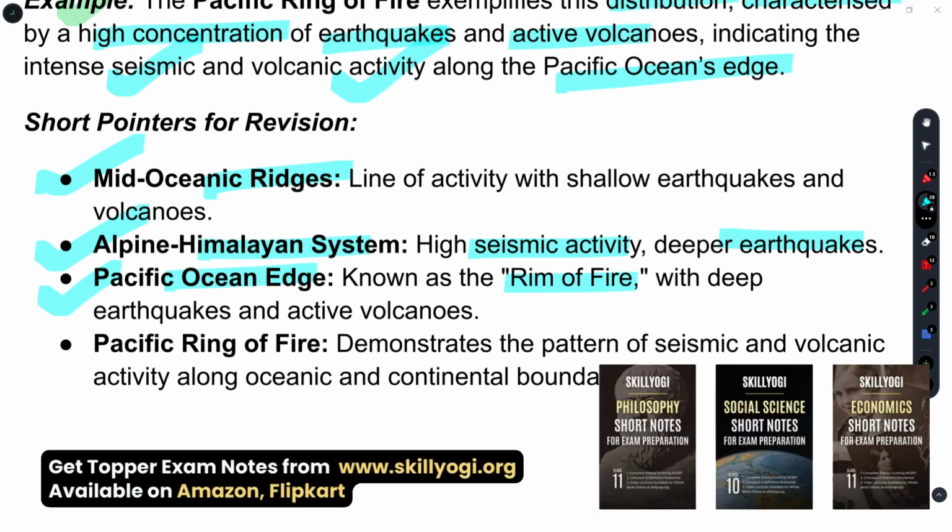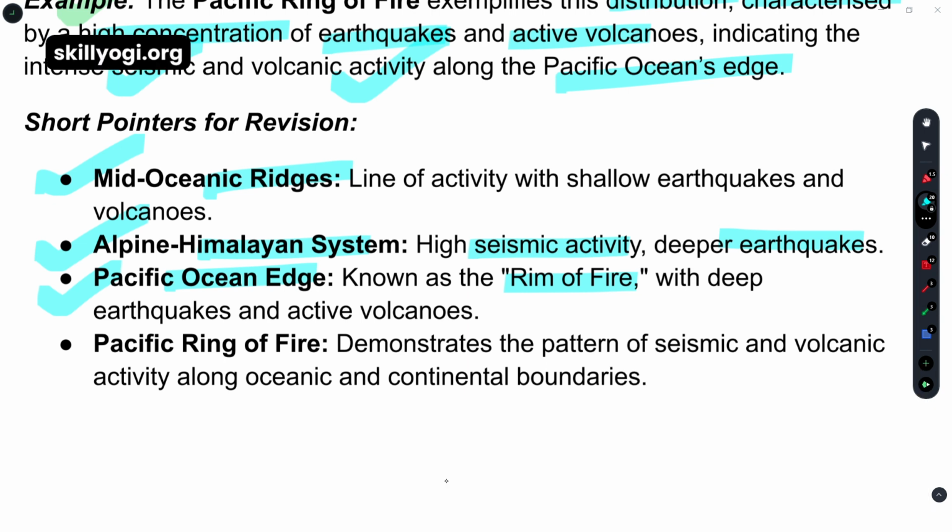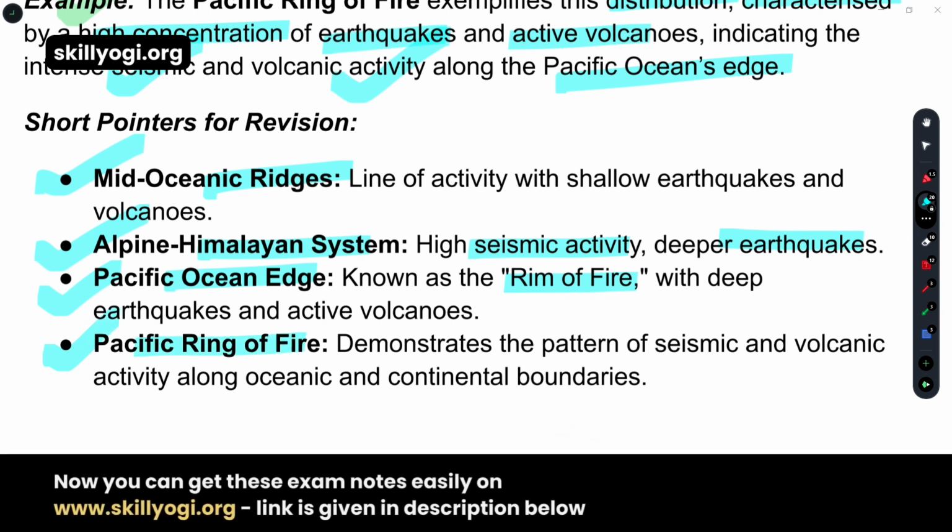Volcanoes have different classifications: active, dormant and inactive. Active volcanoes, that means in previous eras, the present and the future, we can have this kind of volcano at every time, because these are active. Anytime it can erupt. And the Pacific Ring of Fire demonstrates the pattern of seismic and volcanic activity along the oceanic and continental boundaries.